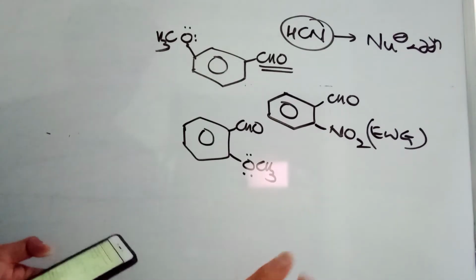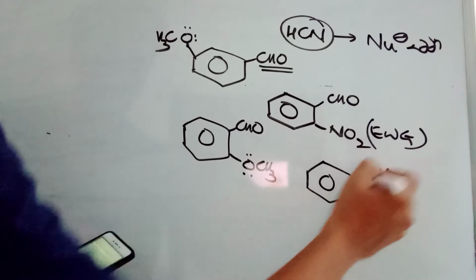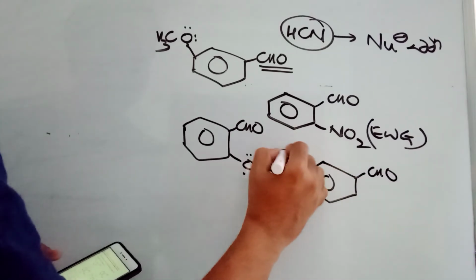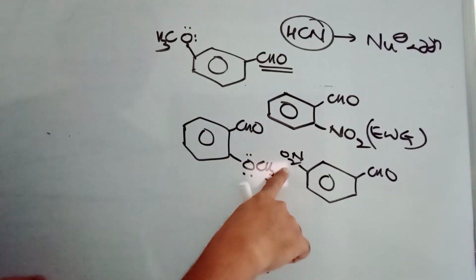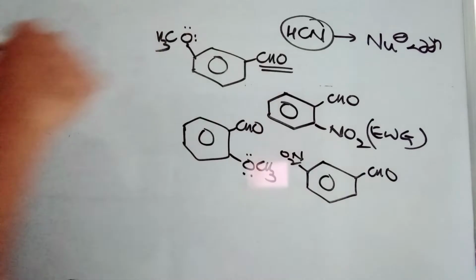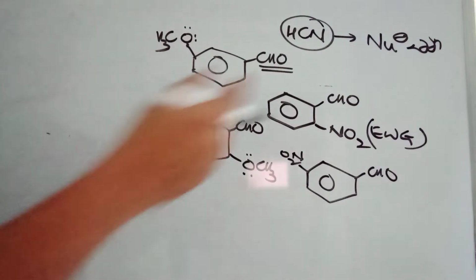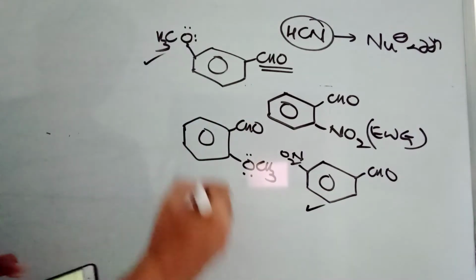You need electron withdrawing groups. And CHO here, at meta place NO2. Meta place NO2 is the same thing. It cannot function like an electron withdrawing group here, but this is a minus I group at this place. So the best one is NO2 at ortho position. This is the best. Then NO2 at this place is good. Then this is, and the last one is this one.